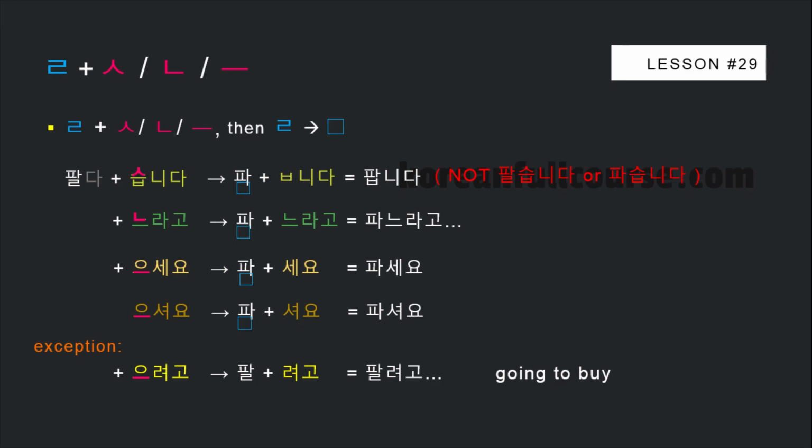However, there is one exception to this rule. We haven't learned this grammatical construction yet, but I thought it would be better if I explained this exception in this lesson. So this grammatical construction is 으려고, 려고. It means going to do something. So when we attach it to verb or adjective stems that end with 리을, 리을 doesn't drop, it stays there. In addition to that, instead of 으려고, you need to use 려고, 팔려고. We'll talk about this grammatical construction in more detail in the future lessons.